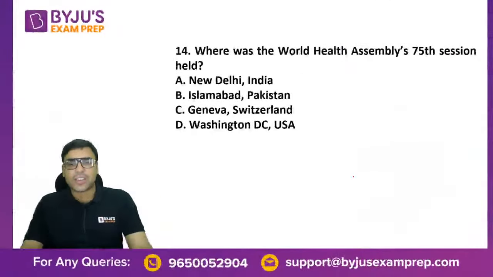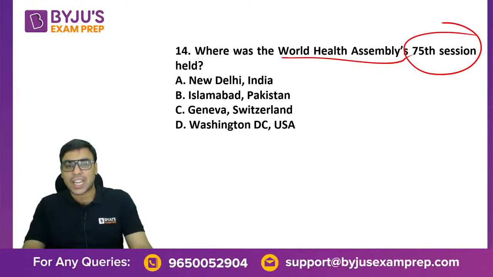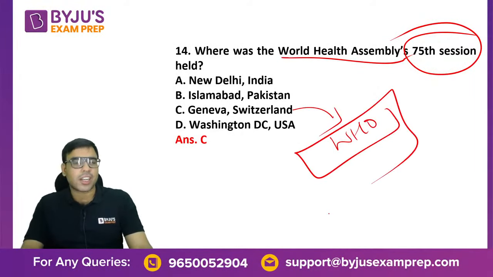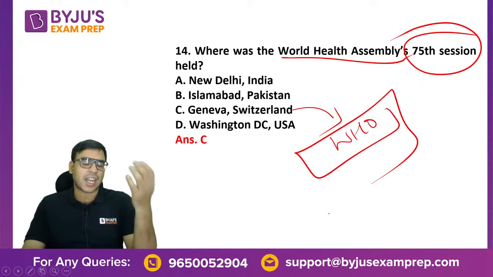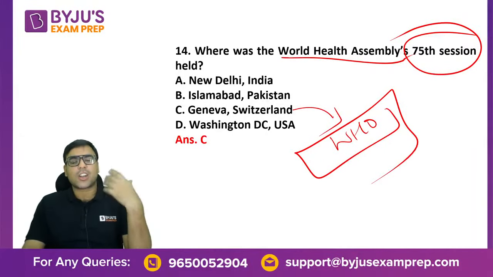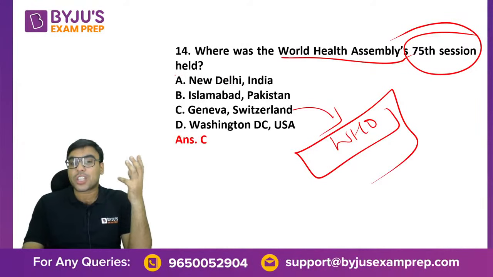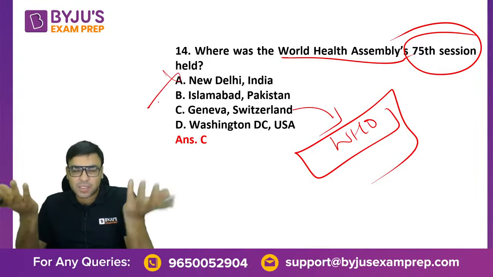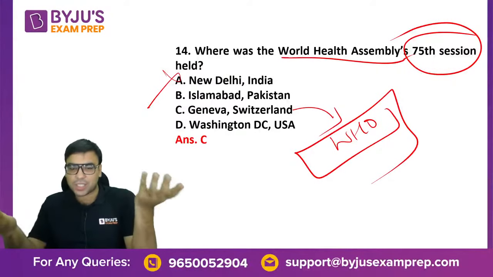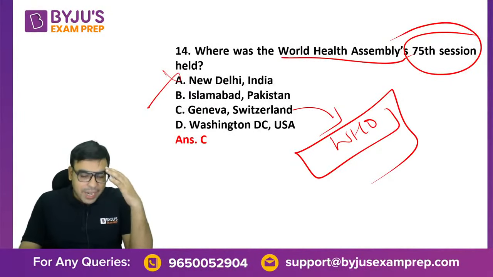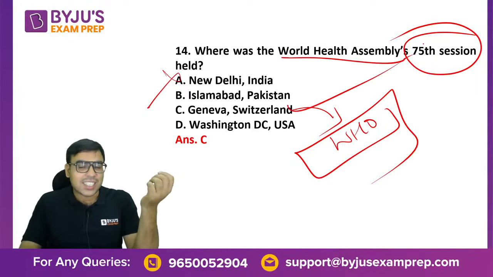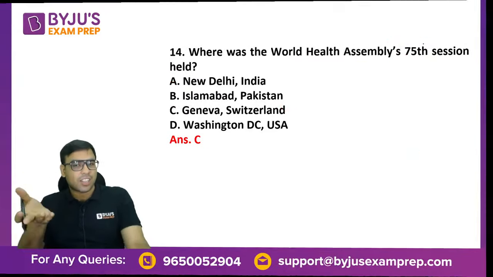Okay. The next one was, where was the 75th session of the World Health Assembly held? Basically this is the headquarter of WHO. Where will you find the WHO headquarter? Geneva, Switzerland. I have discussed it so many times. So apply a little logic: if it had been held in New Delhi, it would have been so famous that you would know. So you could have eliminated option A, because if it was in New Delhi we would have known, there would have been so much news. We were talking about the WHO headquarter in Geneva, so that was more likely. Yes, you have to think logically in the examination.